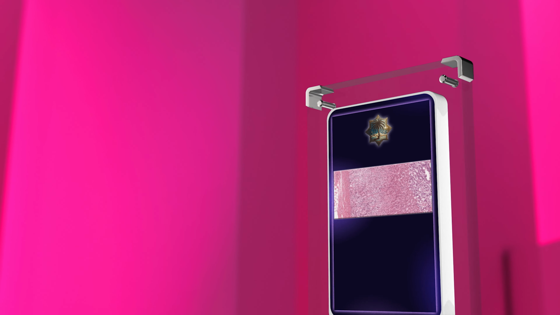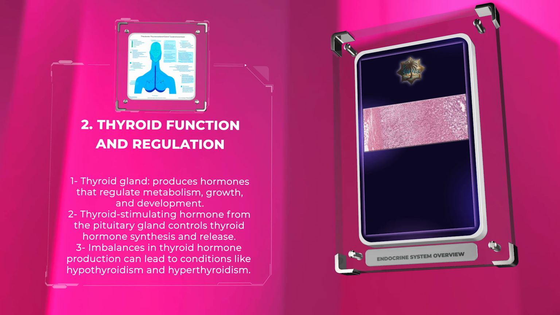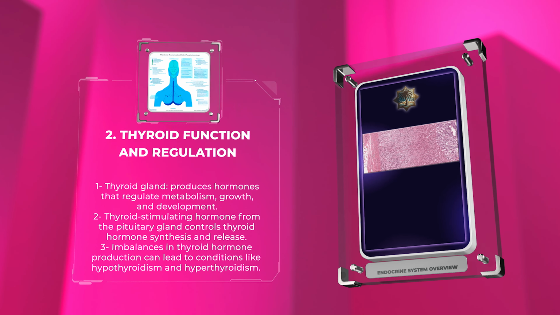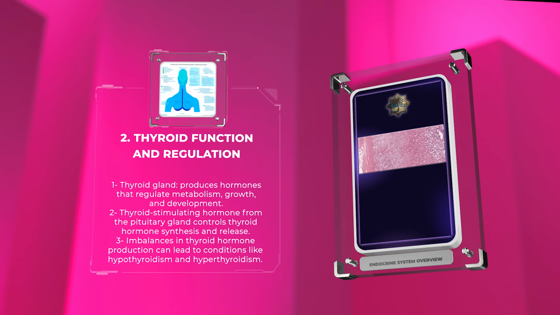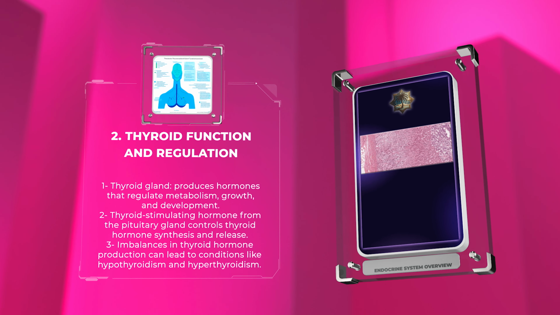The thyroid gland in the neck produces hormones that regulate metabolism, growth, and development. Thyroid-stimulating hormone from the pituitary gland controls thyroid hormone synthesis and release. Imbalances in thyroid hormone production can lead to conditions like hypothyroidism and hyperthyroidism with various symptoms and treatments.